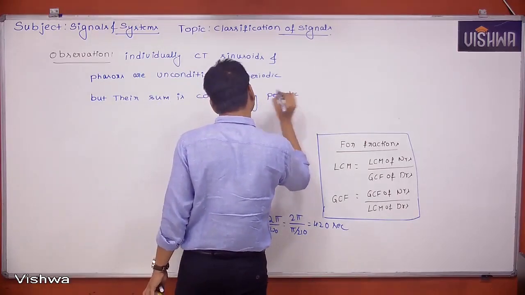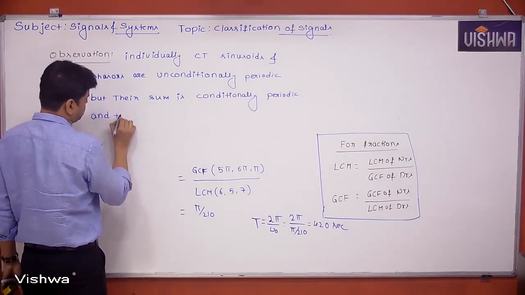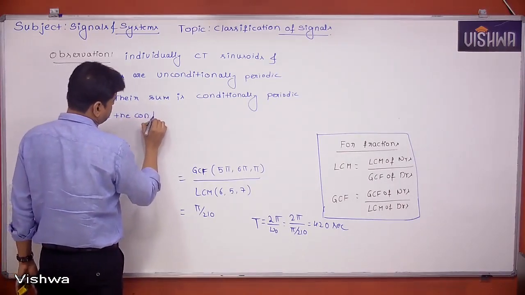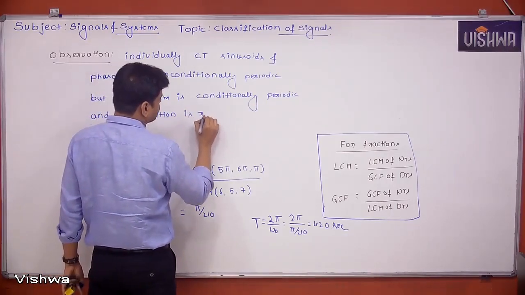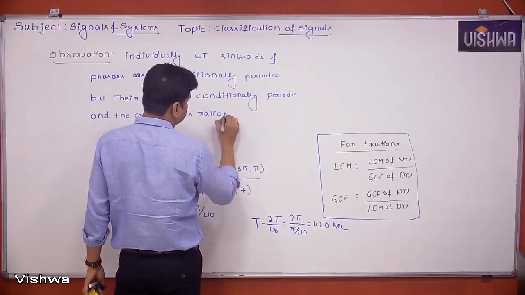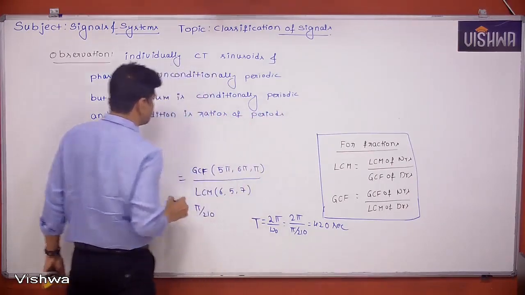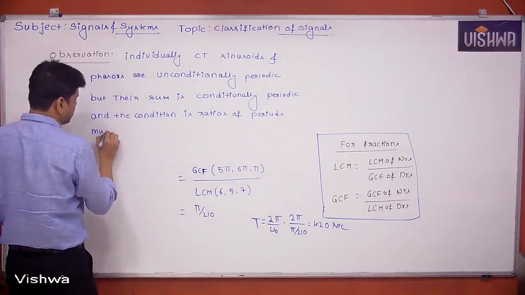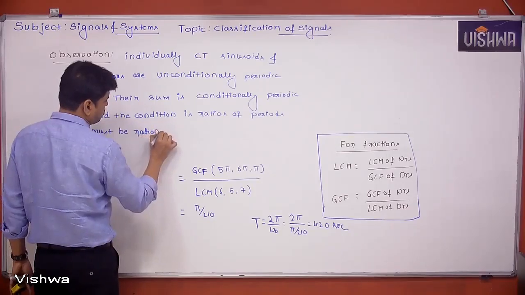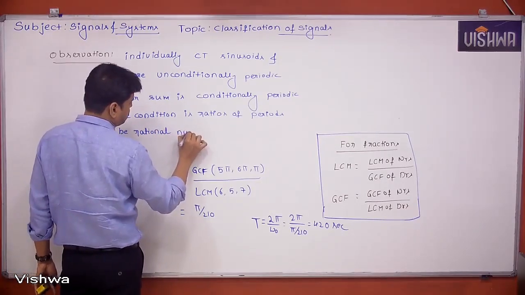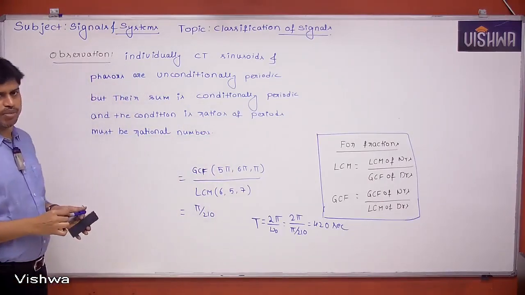The condition is that the ratios of periods must be rational numbers. So this is the observation we made. Okay, take it.